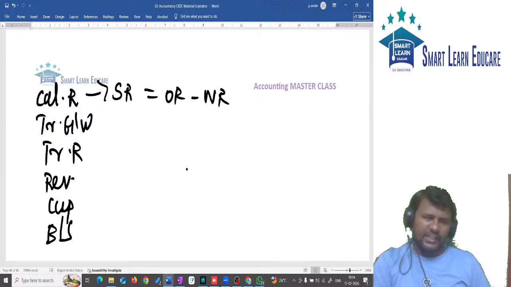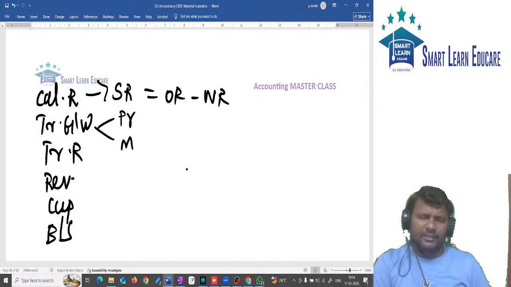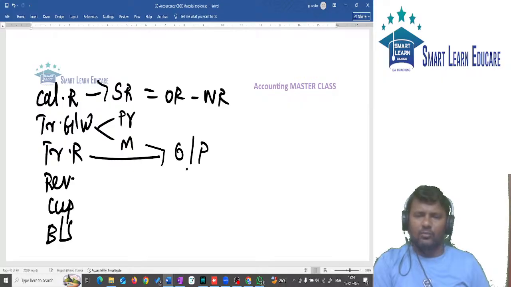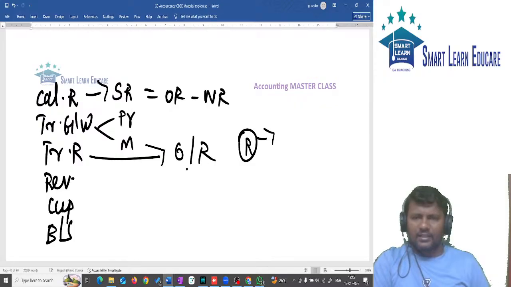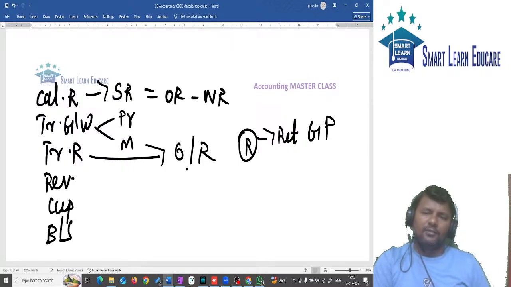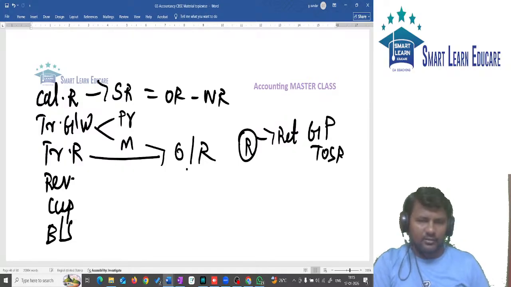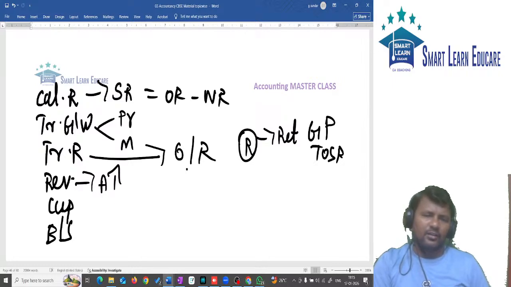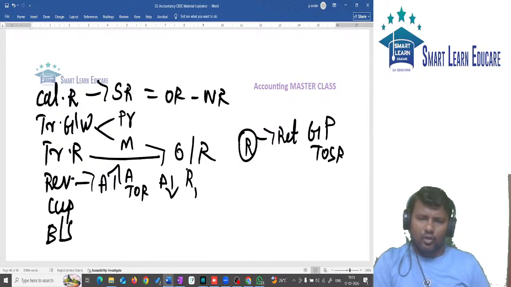5 type of questions we did. Treatment of goodwill, I told you already, premium method and memorandum method. Reserves, whenever we have reserve, that reserve should be transferred to old partners in what ratio? Old ratio. Suppose question la reserves is given, but they said that reserves to be retained. Upper we should find out gaining partners, gaining ratio. Upper entry will be gaining partners account debit to sacrificing partner. Revaluation profit or loss should be transferred to partner's capital. Revaluation of asset. Asset is revalued. Asset increases entry. Asset account debit to revaluation. Asset decreases entry. Revaluation account debit to asset.